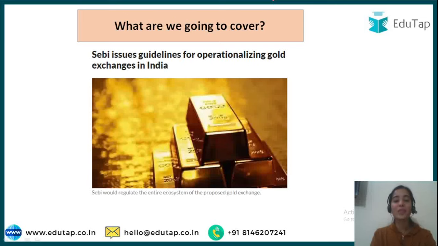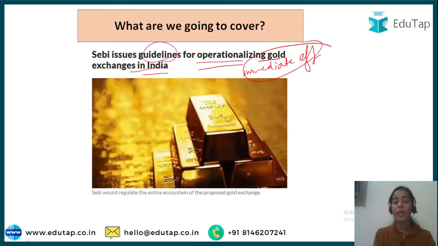So in today's session, we are going to discuss a very important news article of finance that the Securities and Exchange Board of India has issued the framework for operationalizing gold exchange in India, and this framework will be in force with immediate effect. Okay, so we will discuss what this whole framework is all about, what these guidelines are all about, and what the guidelines are,